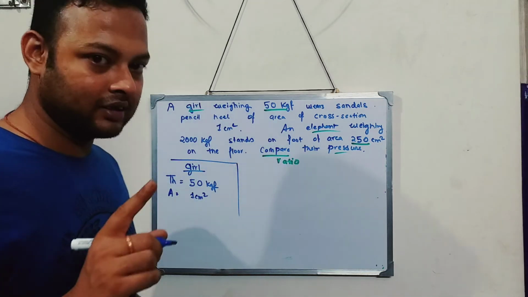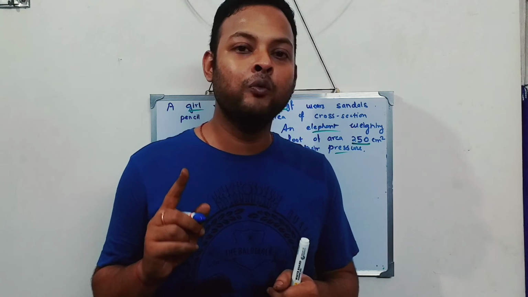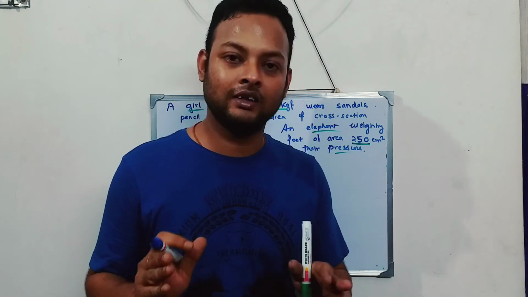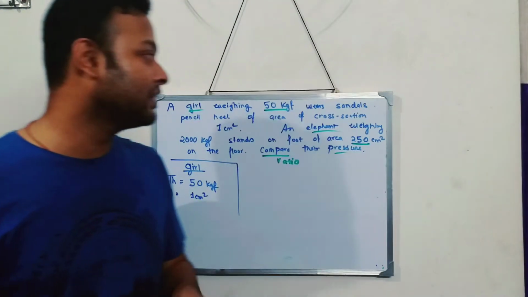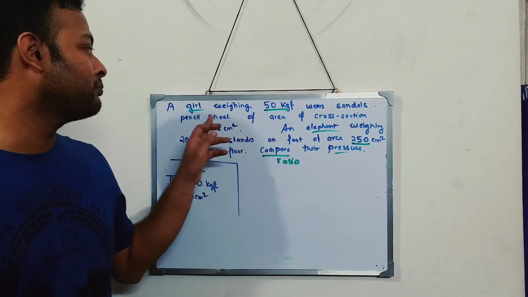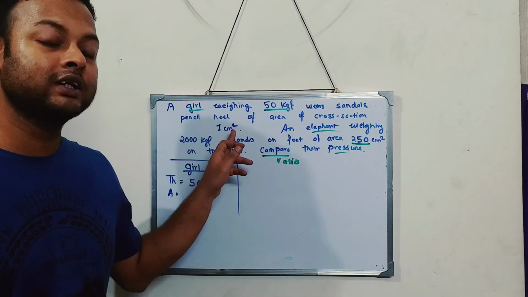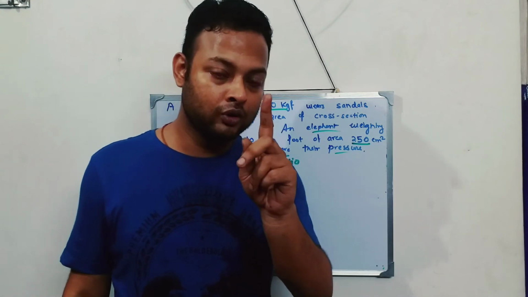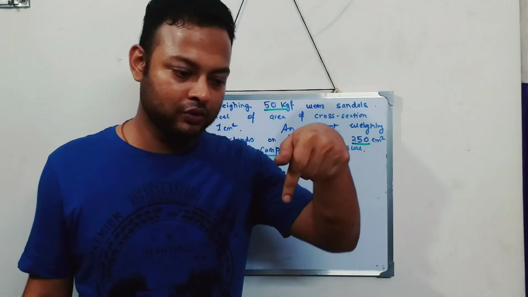Now you think, how many legs does a person have? 2 legs. They are saying the pencil heel has area of cross section of 1 centimeter square for one shoe. So one shoe has 1 centimeter square, but there are 2 shoes.